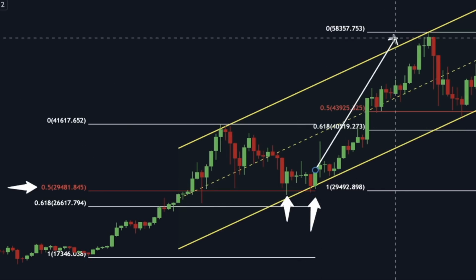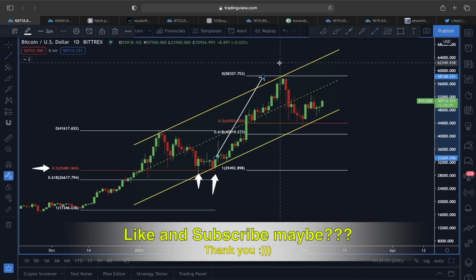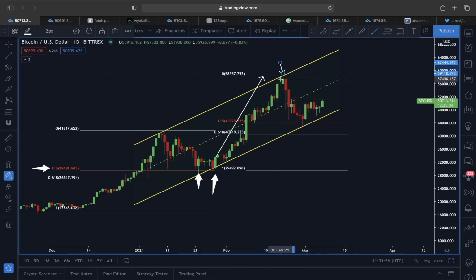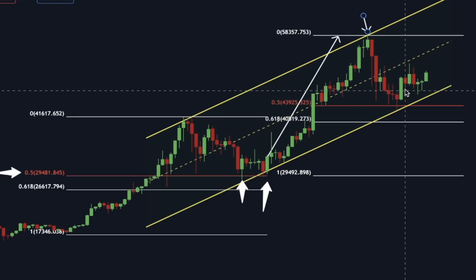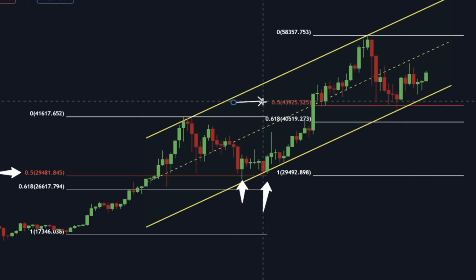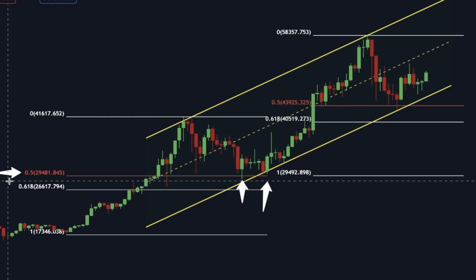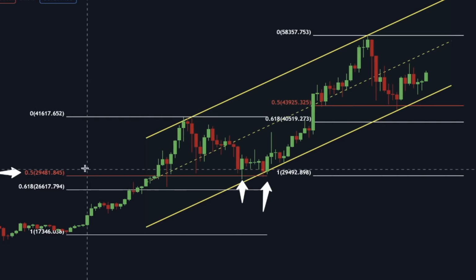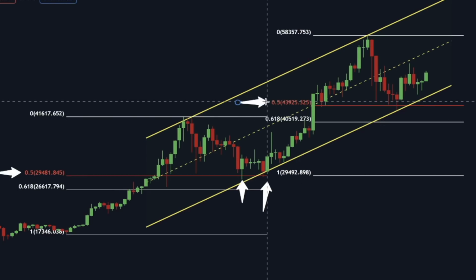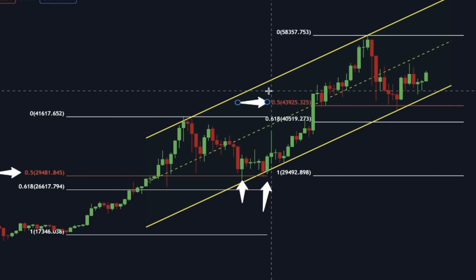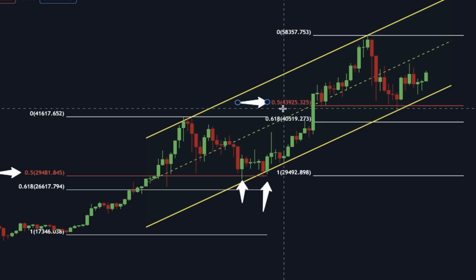We started a new impulsive move, and when we got rejection again from this upper line of this ascending channel, and when we were seeing this reversal type of scenario, I also told you guys this price pullback could be gravitating towards this 0.5 Fibonacci retracement level. Just like here, you can see this pullback also ended at the 0.5 Fibonacci retracement level. So that's why we were talking about this price pullback possibly ending around this 0.5 Fibonacci retracement level.